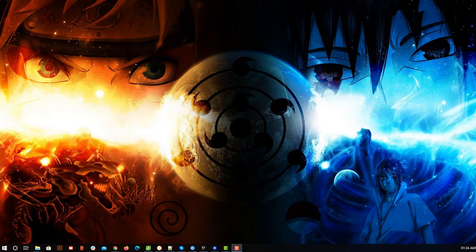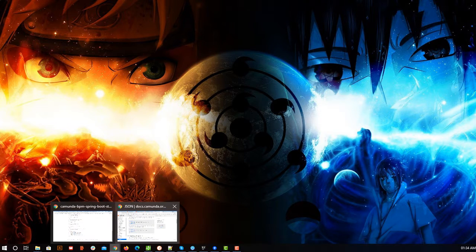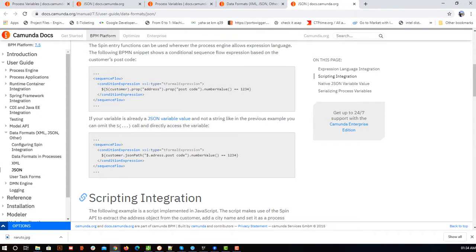If someone is sending us something, how to deserialize. If we want to send something, how to serialize. So we are going to take a complete overall picture around that. Before that, let me show you what is there in the documentation. Whatever pages I'm showing you, I'll share the links in the description, so there's no need to copy from here.